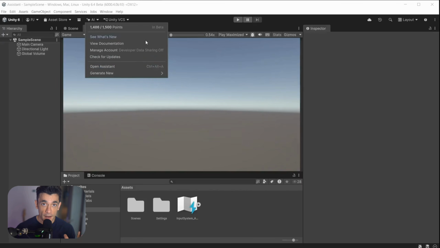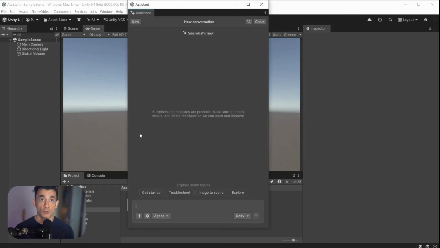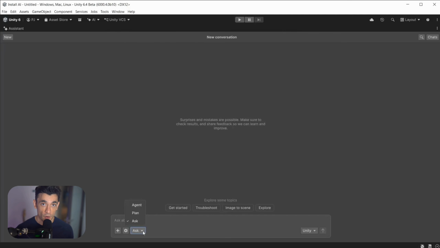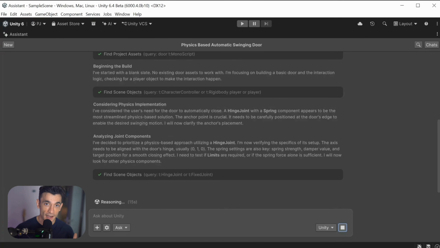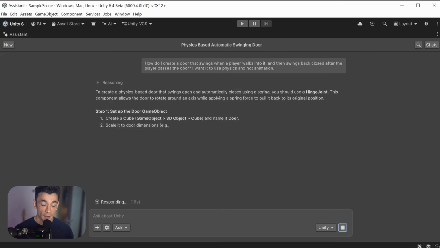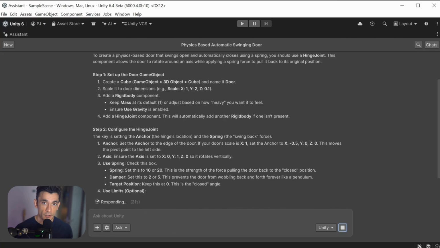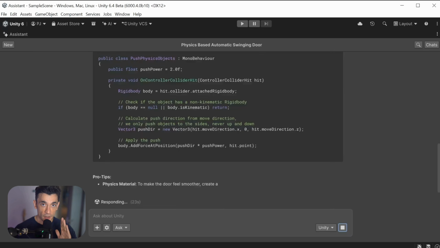How to get started. It's simpler than you might think. You need Unity 6 or newer. This does not work on older versions. Once you have Unity 6 open, click the AI button in the editor and install the assistant package. Make sure your project is linked to a Unity cloud project. That's what gives the agent its context.